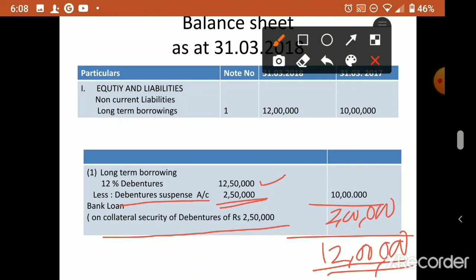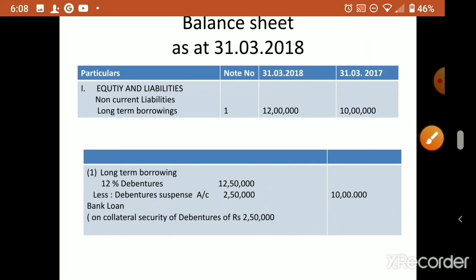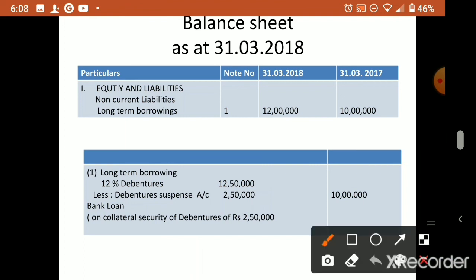So okay, now this one. Understand it in a simple way, and don't be confused by all that I am saying. Long-term borrowings last year 10 lakhs, this year 12 lakhs. So only the explanation we have to show.